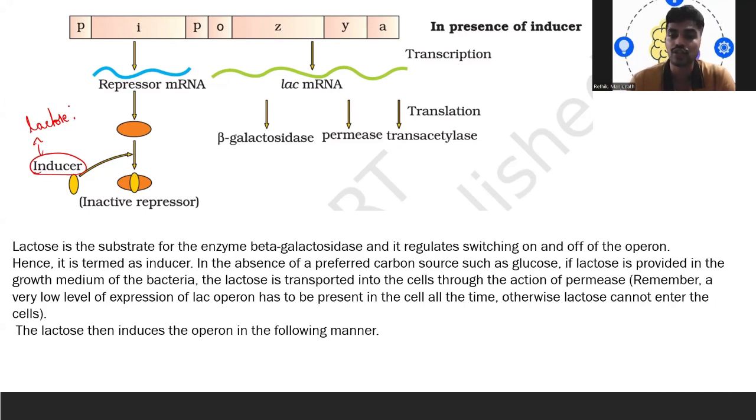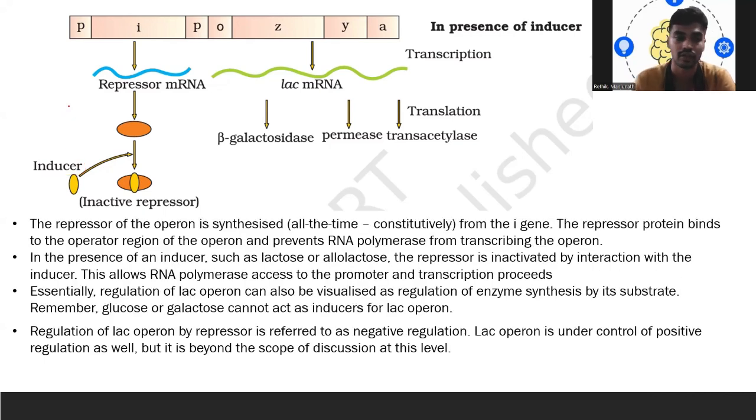So in the absence of a carbon source, such as if there is no glucose, if lactose is provided in the growth medium, so in the presence of lactose to the bacteria, what happens? Lactose is transported into the cell through the action of permease. This lactose then induces the operon in the following manner. We will see now.